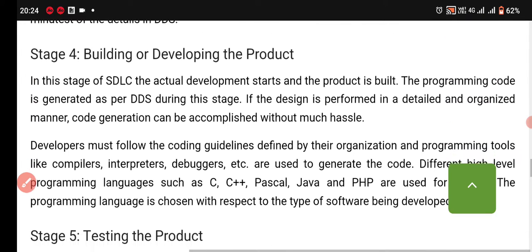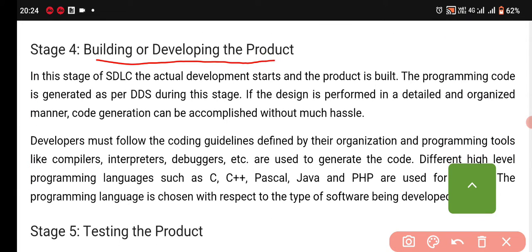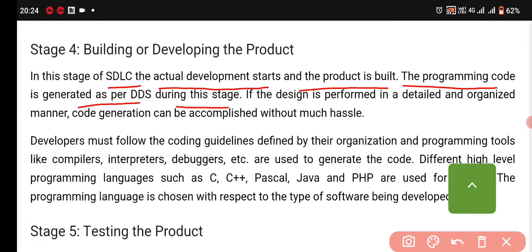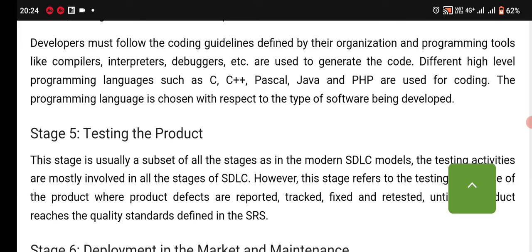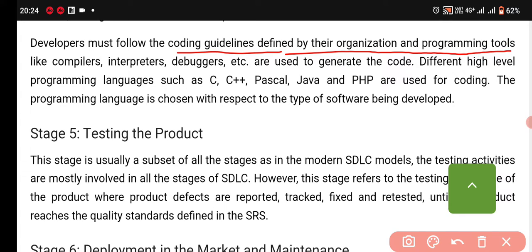The next stage, the fourth stage, is building or developing the product. In this stage of the software development life cycle, the actual development starts and the product is built. The programming code is generated as per the DDS during this stage. If the design is performed in a detailed and organized manner, code generation can be accomplished without much hassle. Developers must follow the coding guidelines defined by their organization, and programming tools like compiler, interpreter, debugger, etc. are used to generate the code.